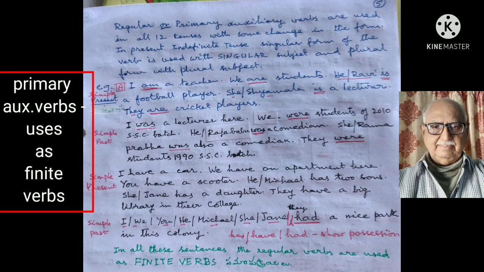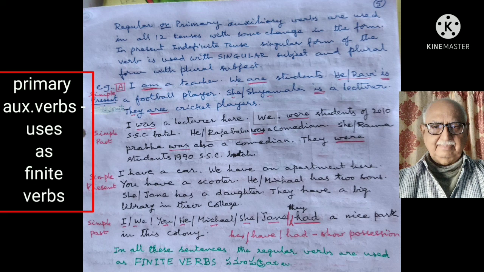Regular or primary auxiliary verbs are used in all 12 tenses with some changes in their form. In present indefinite tense, the singular form of the verb is used with a singular subject and the plural form with a plural subject. Examples: I am a teacher. We are students. He or Ravi is a football player. She or Shamala is a lecturer. They are cricket players. These sentences are in simple present tense or present indefinite tense.